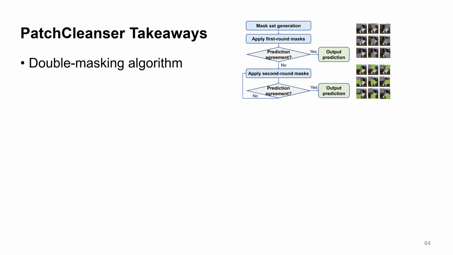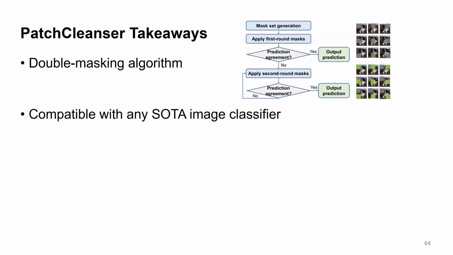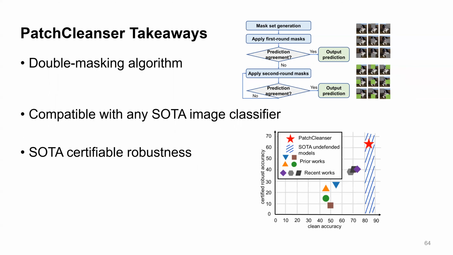Here are the takeaways from our PatchCleanser defense. First, we propose a double masking algorithm. Here I want to note that it is compatible with any state-of-the-art image classifier that usually has large receptive fields. Also, it achieves state-of-the-art certifiable robustness, and it is the first to achieve a high clean accuracy.